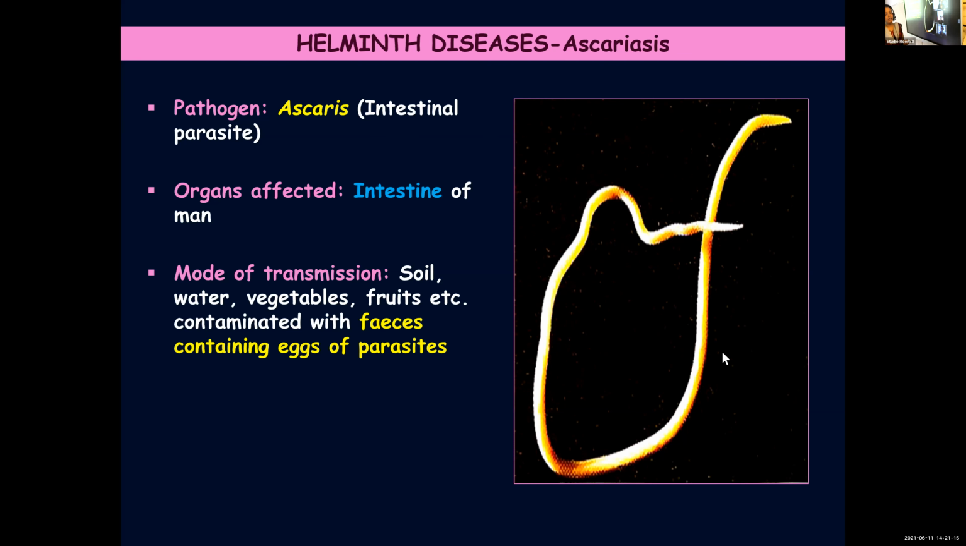Is it clear? The feces of the affected person, I told you already, this is affecting your intestine. So when it is affecting your intestine, once excretion takes place, the eggs of these worms also will be released. The feces of the affected person will be having the eggs and these eggs can contaminate soil, water, vegetables and fruits. A person coming in contact with any of these can get affected by the disease.